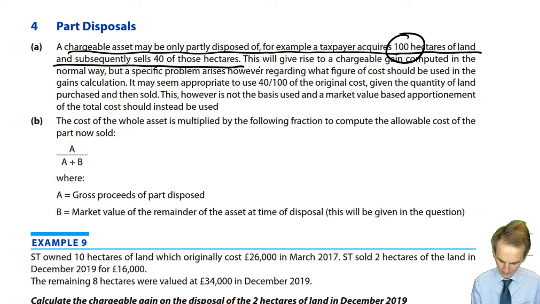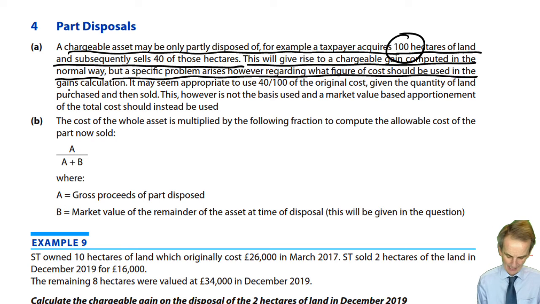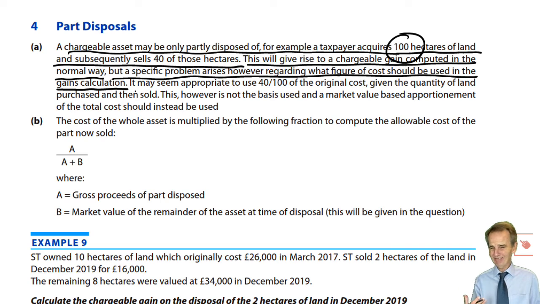Go back to our notes. This will give rise to a chargeable gain computed in the normal way. But a specific problem arises regarding what the figure of cost should be to be used now in the gains calculation. Again, logic, not always a good idea with tax, but you might think that logically it would seem appropriate to use 40/100ths, to do a physical division of the cost based on the number of hectares, the quantity involved.